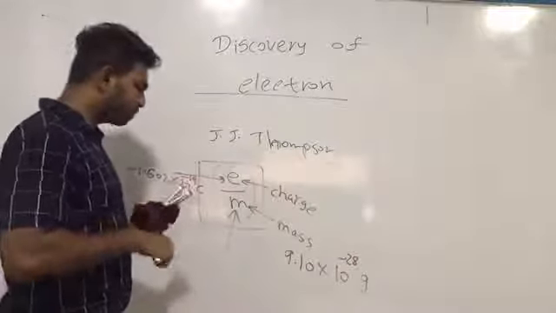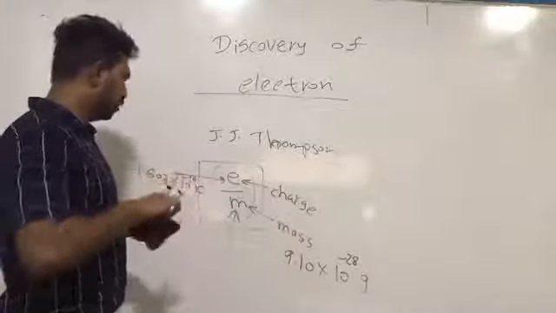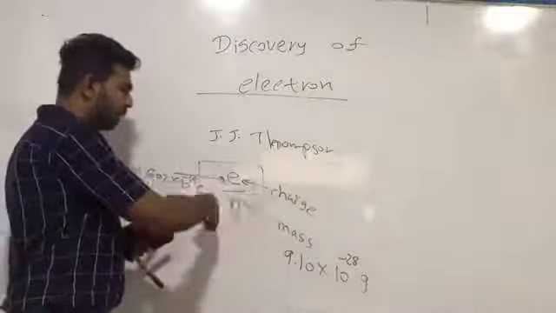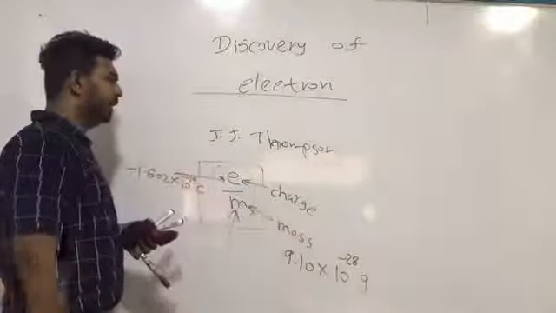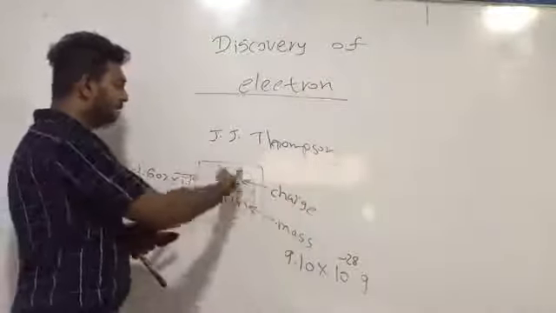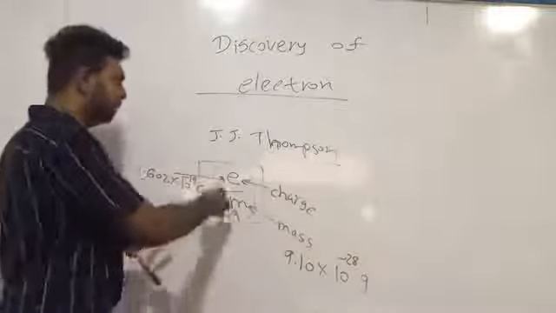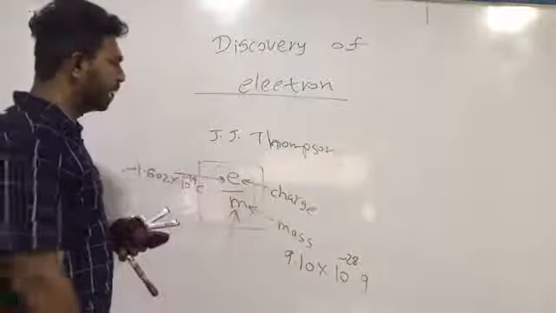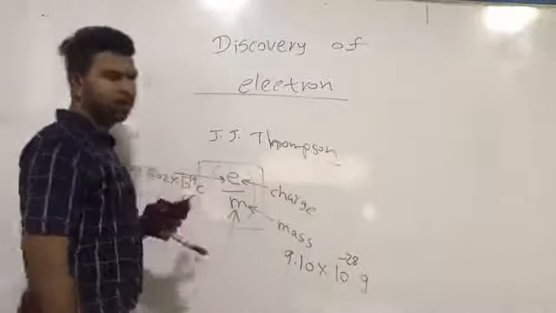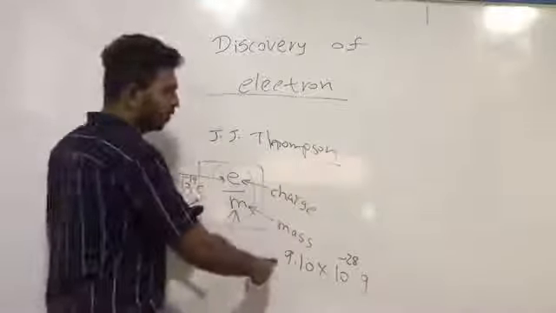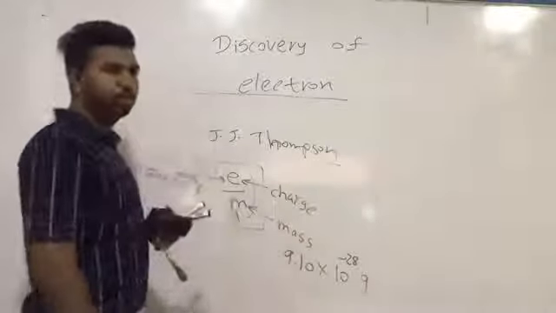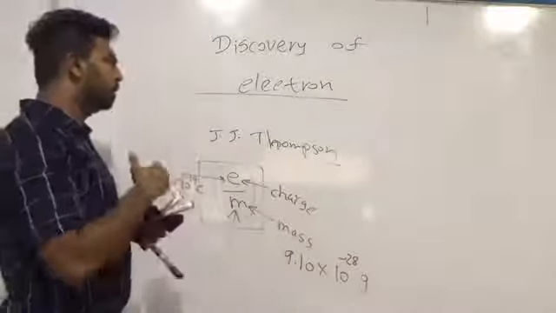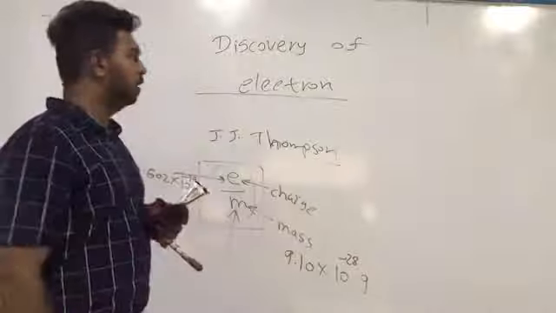So Thomson calculated the E over M ratio of cathode rays, then he substituted the value of charge to the E over M ratio, and using these two values, calculated the mass of a cathode ray. So this is the summary of electron.